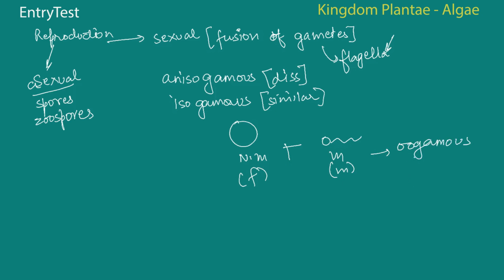Let's take a few examples. Oogamous takes place in Volvox. That is the example for this. Isogamous takes place in Spirogyra, which, if you remember, is the filamentous kind of algae. And anisogamous is there in Chlamydomonas.